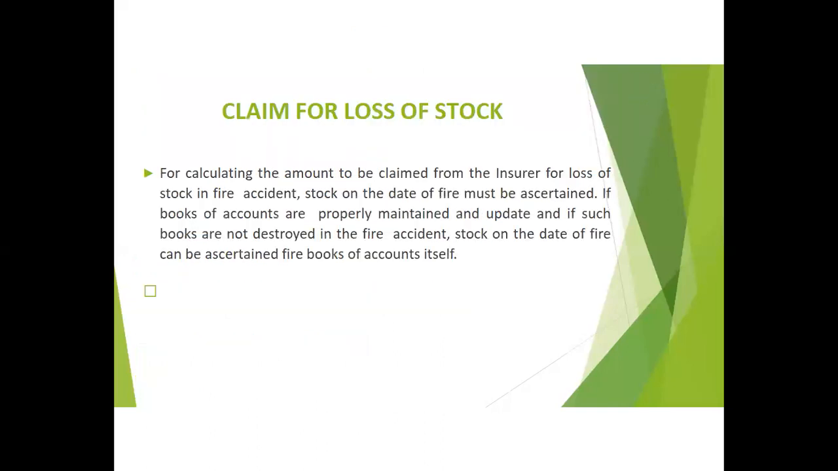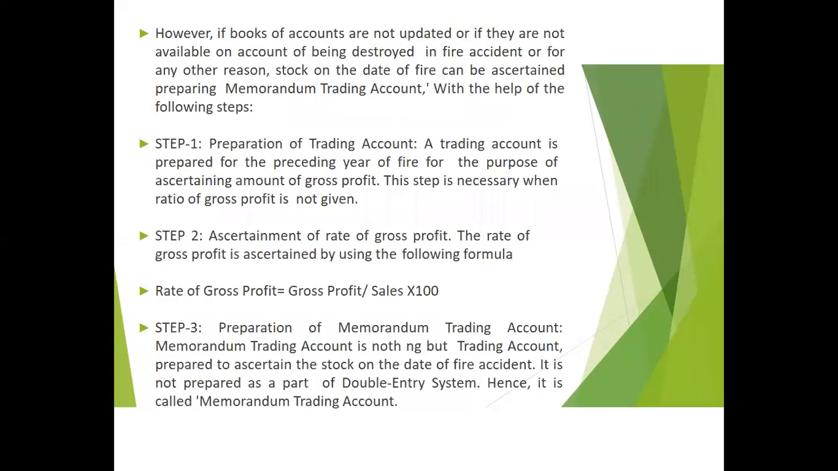Now, for calculating the amount to be claimed from the insurer for loss of stock in a fire accident, the stock on the date of fire must be ascertained. If books of accounts are properly maintained and updated, and if such books are not destroyed in the fire accident, stock on the date of fire can be ascertained from the books of accounts itself. However, if the books of accounts are not updated or are not available on account of being destroyed in the fire accident or for any other reason, stock on the date of fire can be ascertained by preparing a memorandum trading account with the help of the following steps.